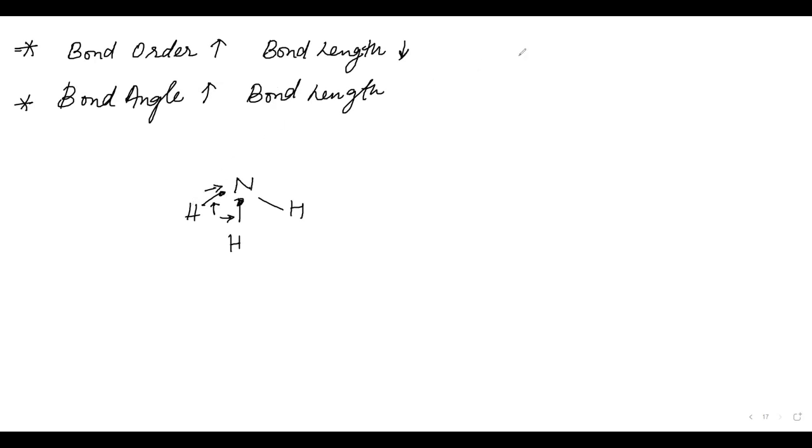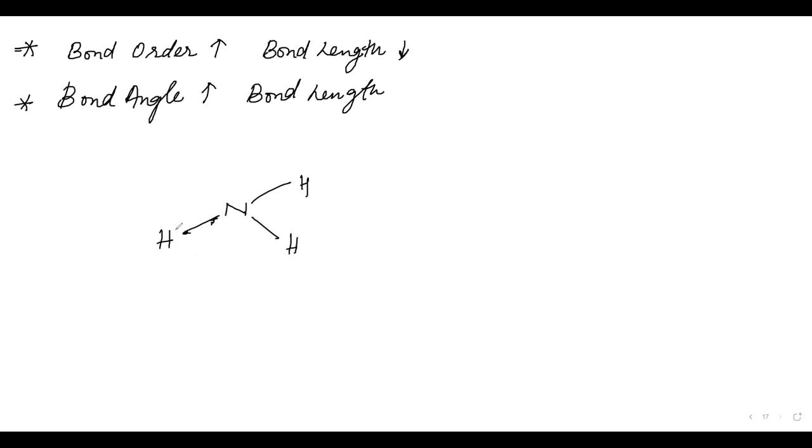Ahmed, yes. Just for the sake of simplicity, I'm just taking 2 hydrogens. One hydrogen is below there, in the back side. Now you tell me the electrons will be nearer to nitrogen, correct?